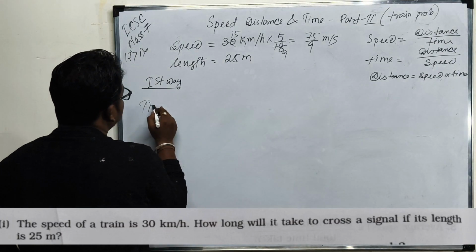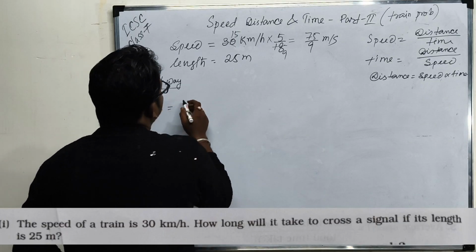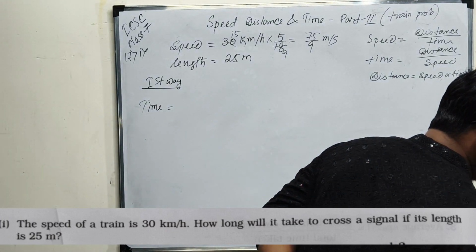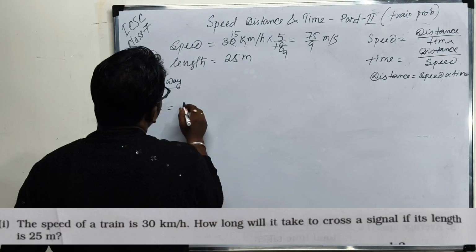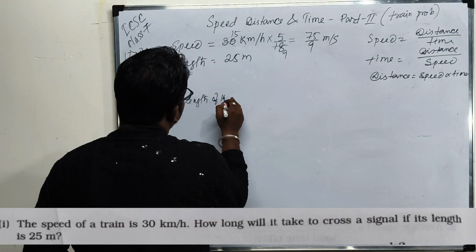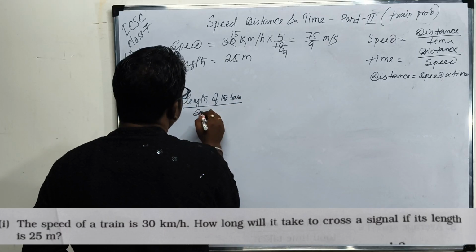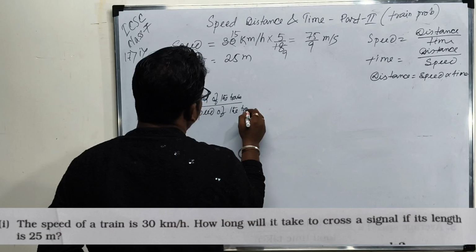So time equals distance by speed. The question is asking how long the train takes to cross a signal, so obviously time equals the length of the train divided by the speed of the train.